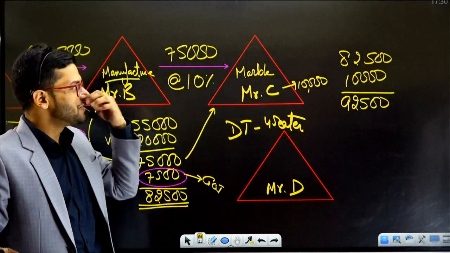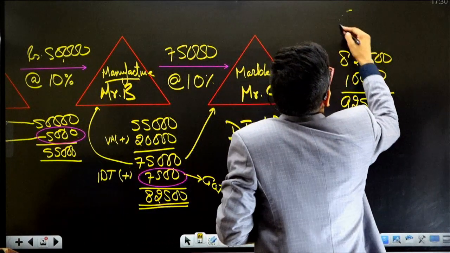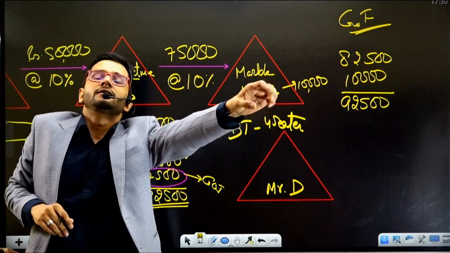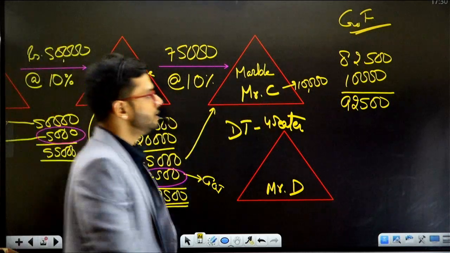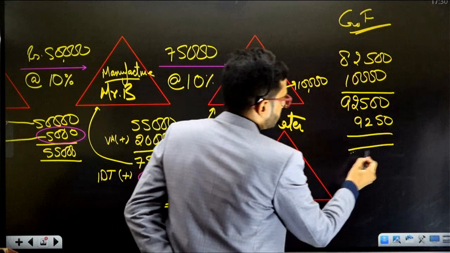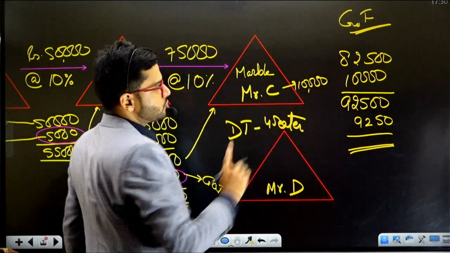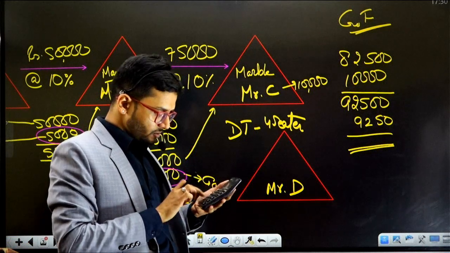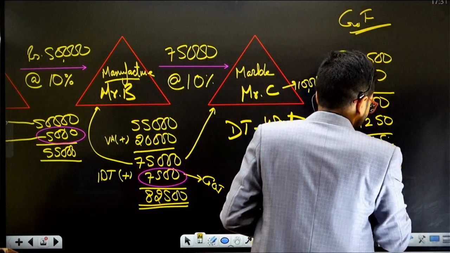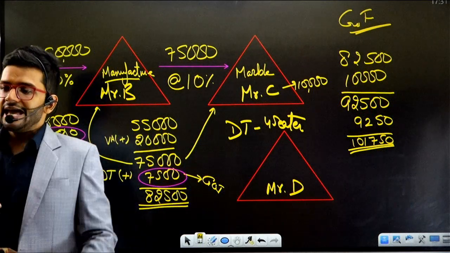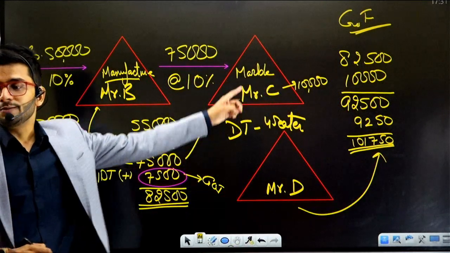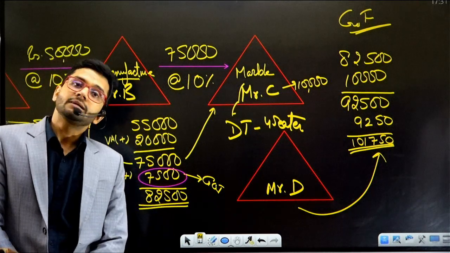Okay, sir. So, yes, there is something over here, which is Government of India, and it will tell you that if you are entering into any commercial transaction, be ready to pay indirect taxation at the 10% rate. So what is the amount of indirect taxation that we need to pay? 9,250. So what is the total amount which Mr. D has to pay to Mr. C? That amount is 92,500 plus 9,250, which is 101,750. That is the final MRP for Mr. D. Mr. D has to pay 101,750 rupees to Mr. C to buy this particular dining table.